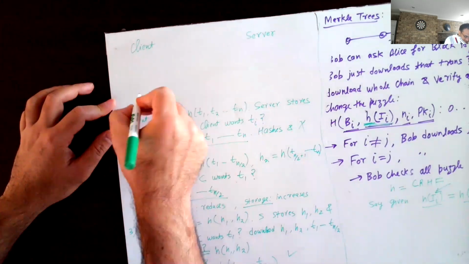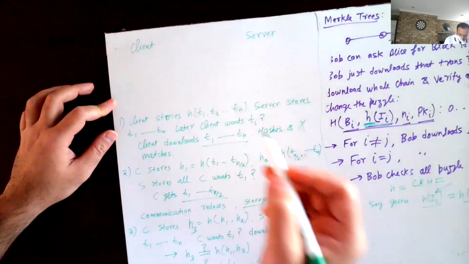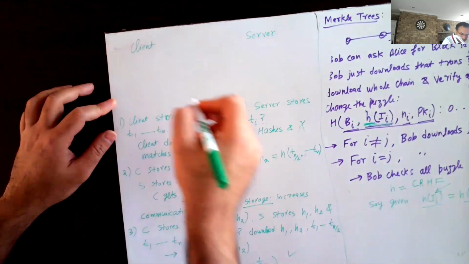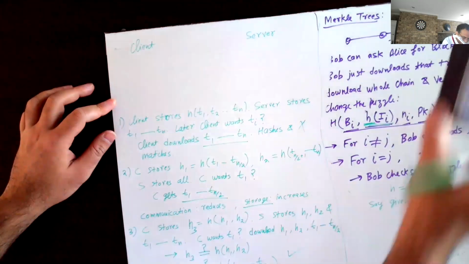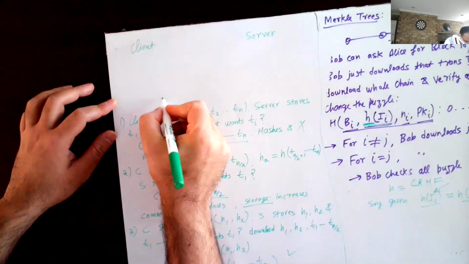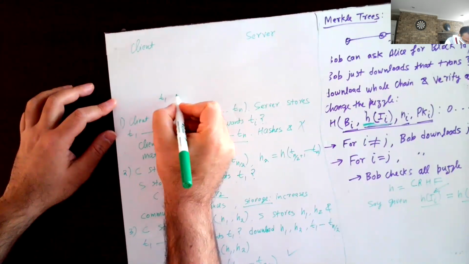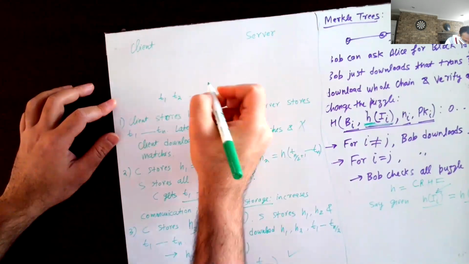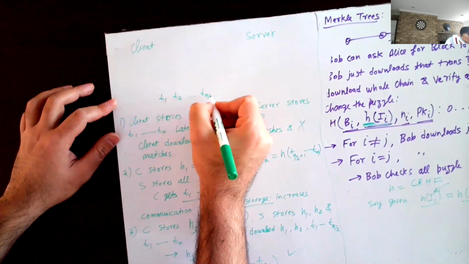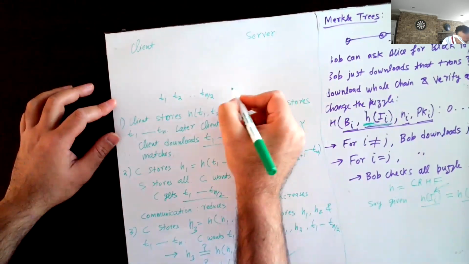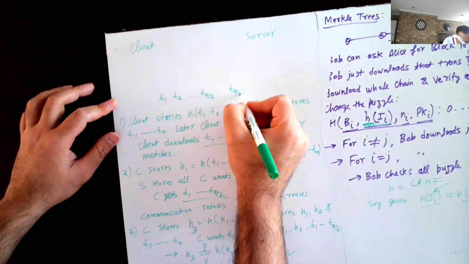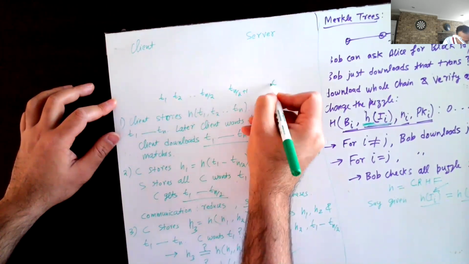We have all these values, T1, T2 up to Tn by 2, and Tn by 2 plus 1 up to Tn.